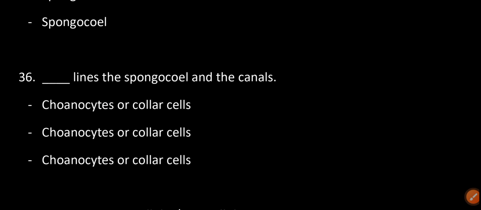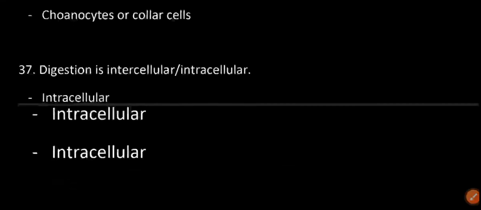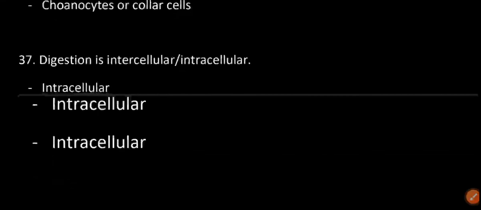Choanocytes are calyx cells. Digestion is intracellular. The skeleton is made of spicules and spongin fibers.